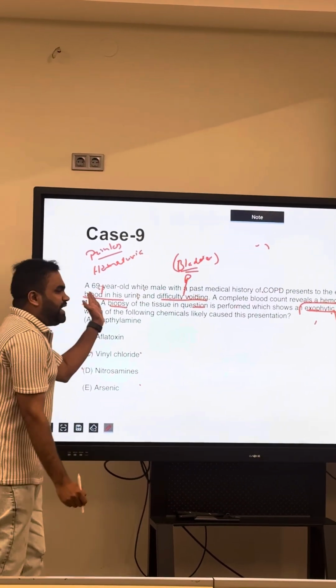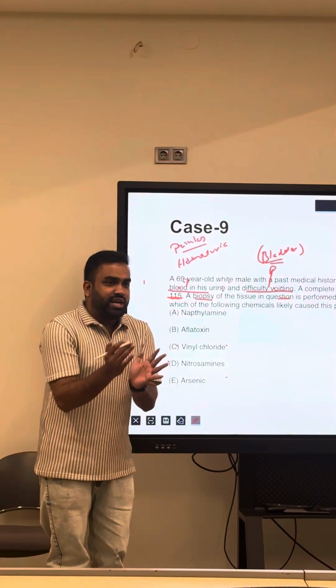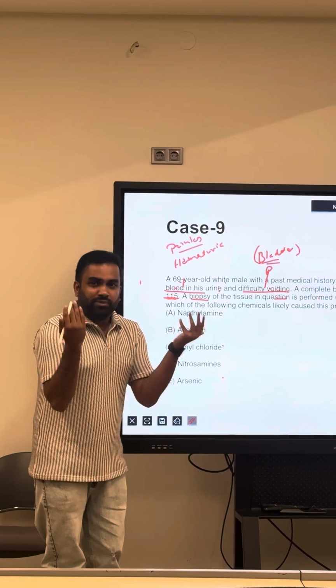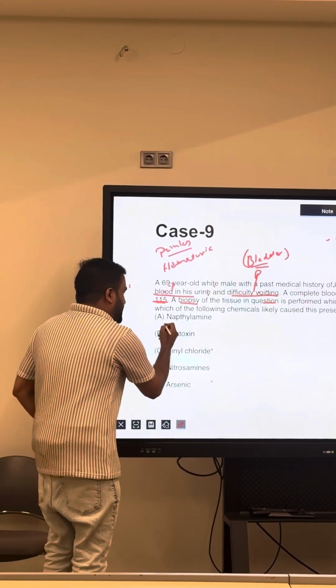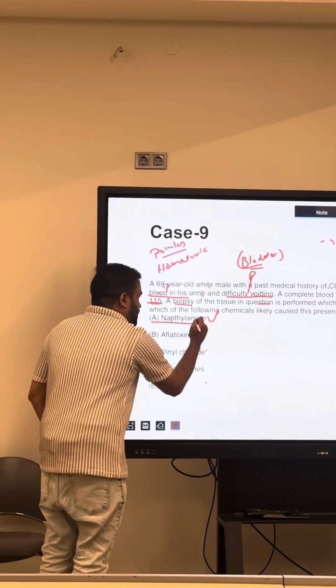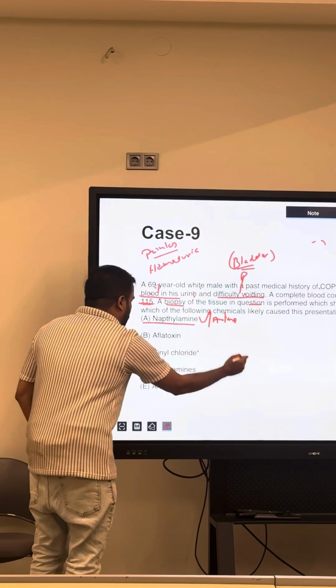This is a painless hematuria, so blood, the problem is in the urogenital area. We think about something about the bladder. So let's decode all the options. The correct answer here is naphthylamine, or we call it aniline dye. But before coming there, let's decode everything.